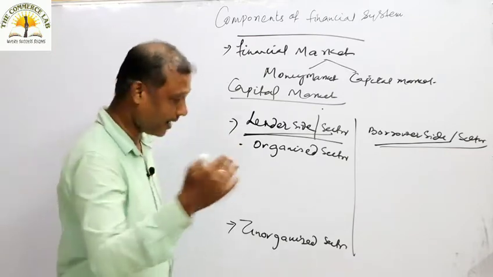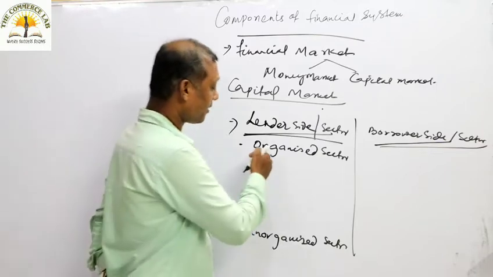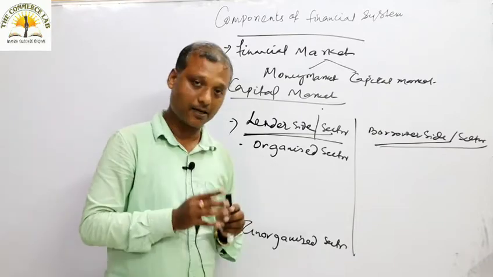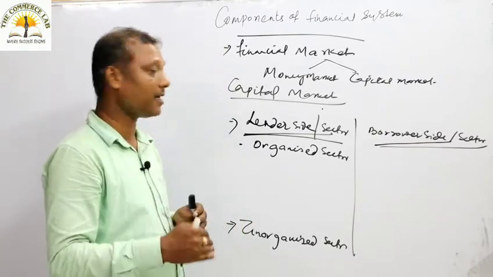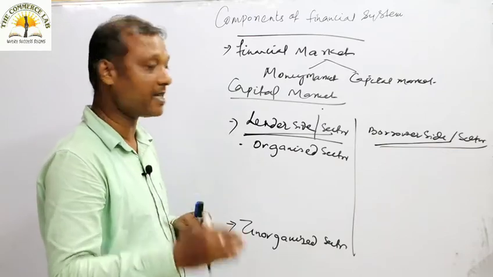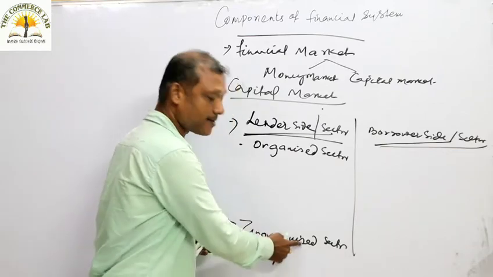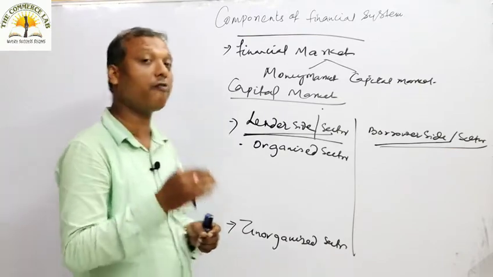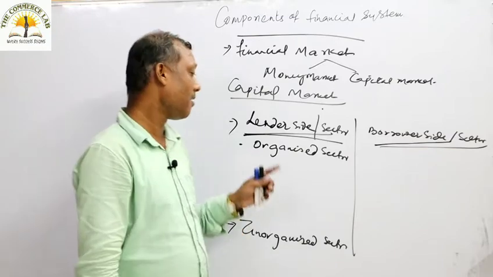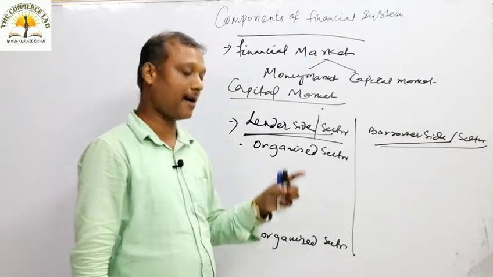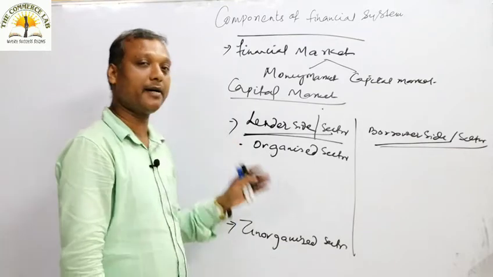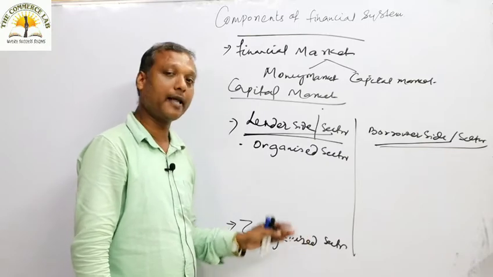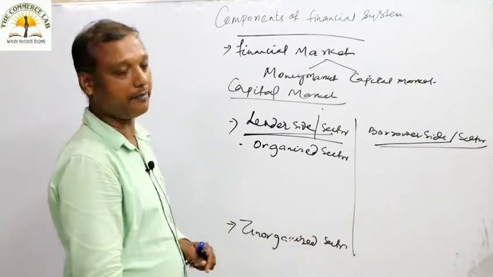Exactly like that we will discuss the organized and unorganized sector of the capital market. Organized sector is that sector whose activities are regularly monitored and supervised by the RBI, under its direct purview. Unorganized sector is where the activities are not under the control of the RBI.